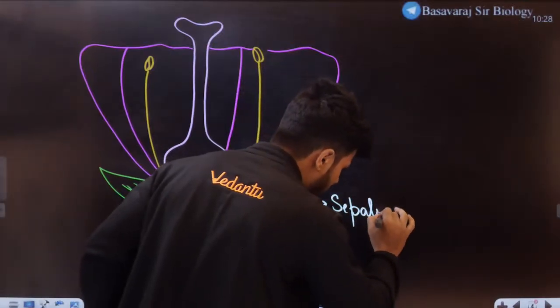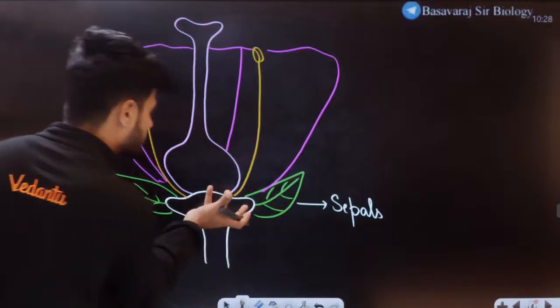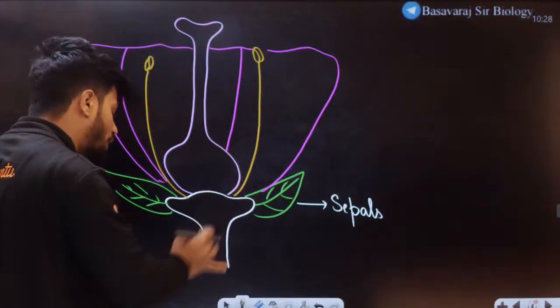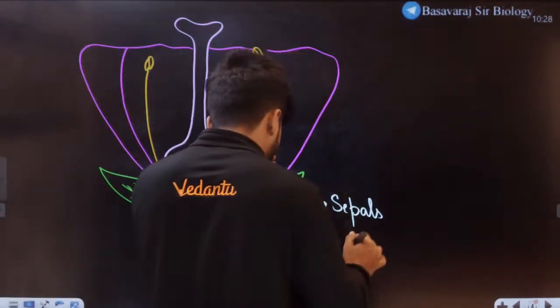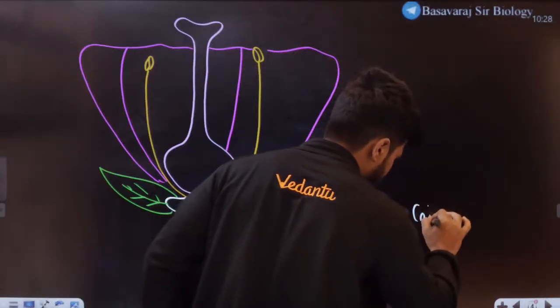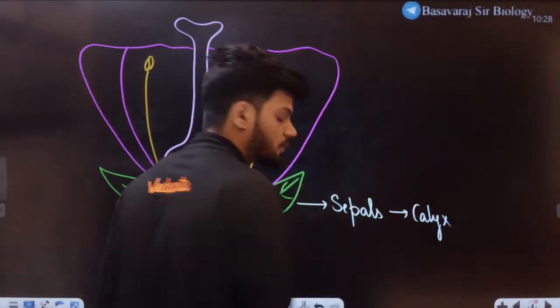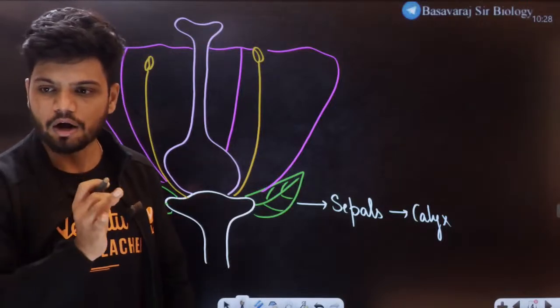Can anyone tell me what this whorl is called? The whorl which is made up of sepals is called the calyx, the outermost whorl.